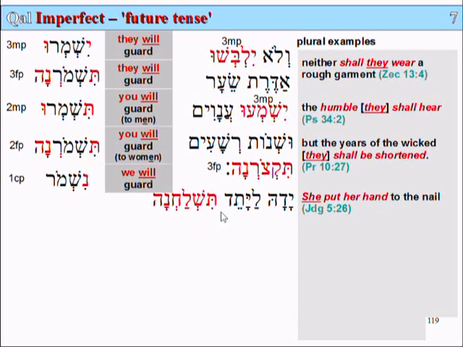And that is a second person feminine plural. Now, it doesn't have quite the same vowels here. It has a patach under the lamed, and this is called a lamed guttural. It has this chet here, which means that this verb is a weak verb, and that changes the vowels.